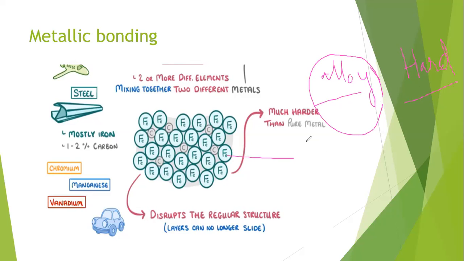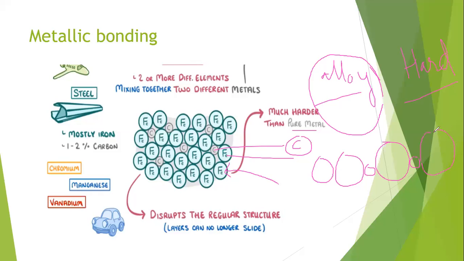For example, iron is a metal, and iron in a pure form is strong, but not that hard. So how can we make it hard? By adding another material. For example, we are adding carbon. Carbon is not a metal, it's a non-metal, but we are adding it to make the iron stronger. Due to the addition of another element, the arrangement of the metal changes because one atom is smaller in size and the other is larger. One element is smaller, the other element is larger.